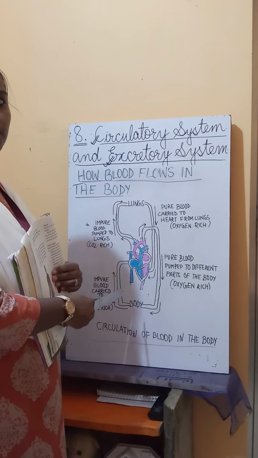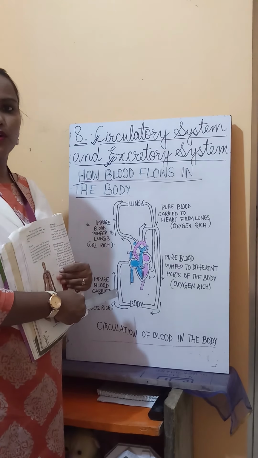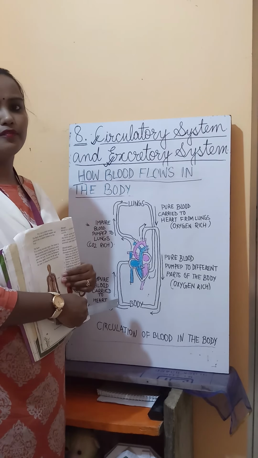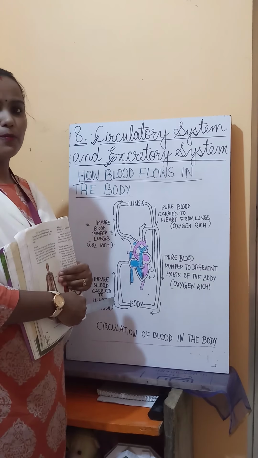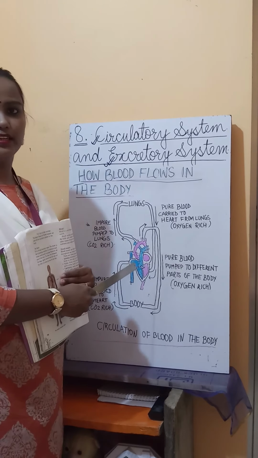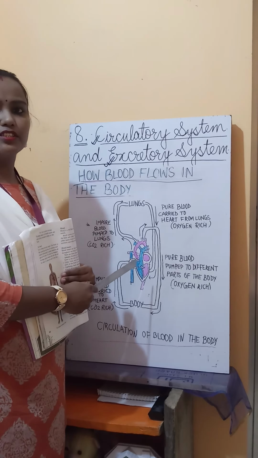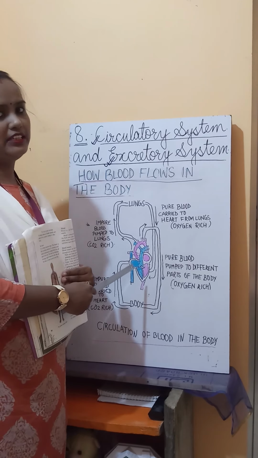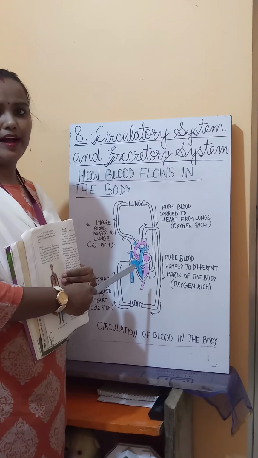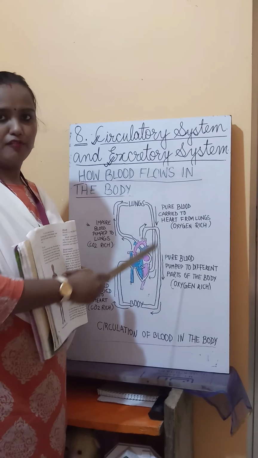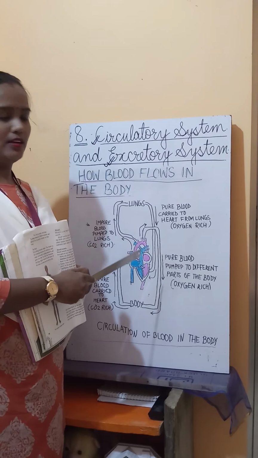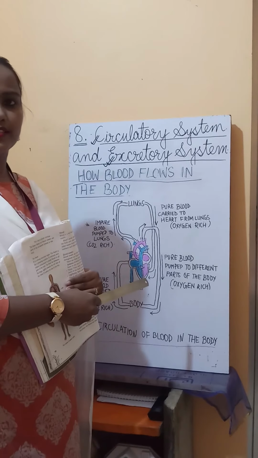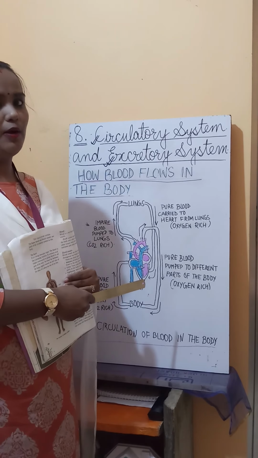Why can it not happen? Because of the presence of valves. Now what is a valve? A valve is a device which controls the flow of air or liquid. So we have the valves present in the blood vessels which control the flow of the blood, and it can flow the blood only in one direction. It will never flow back. It will always run forward. It can never return back. So because of the presence of the valves present in the blood vessels, the blood flows only in one direction.